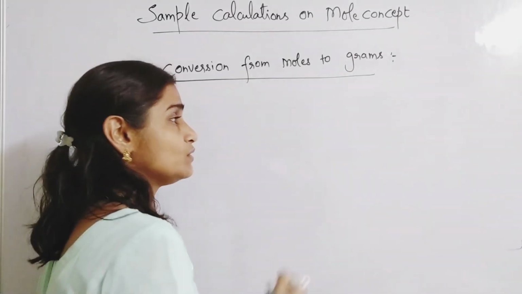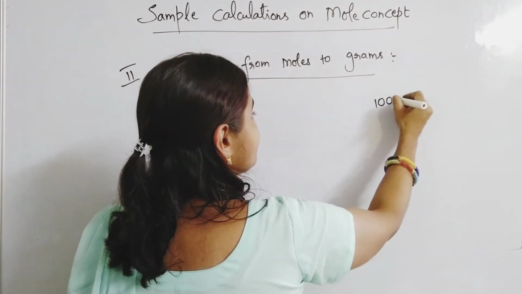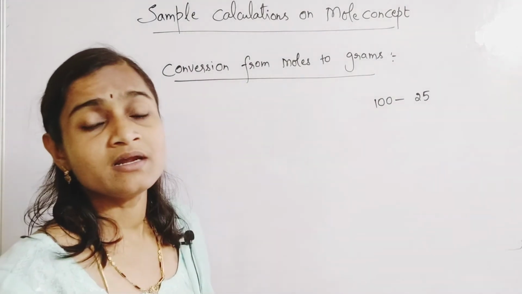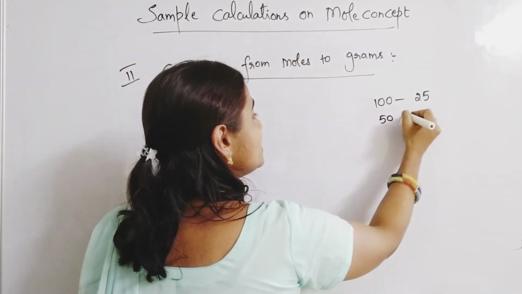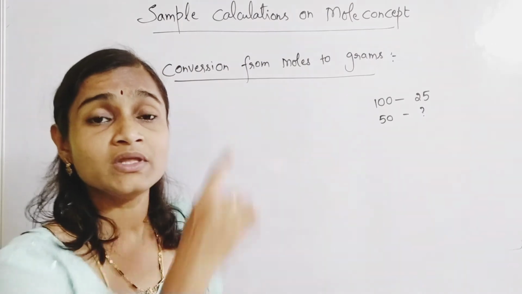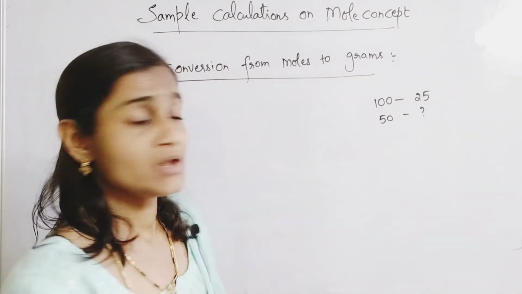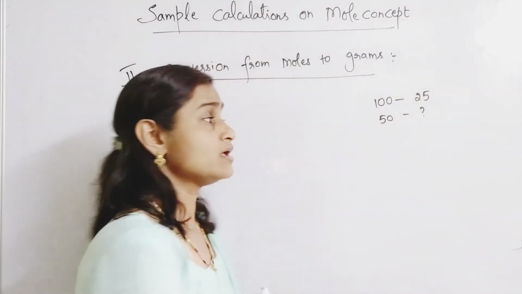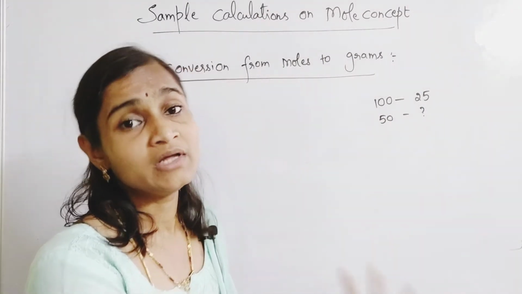Suppose out of 100 apples, 25 were sold off. If only 50 apples are there, how many might have been sold off? That will be the question, like that kind of comparative study.